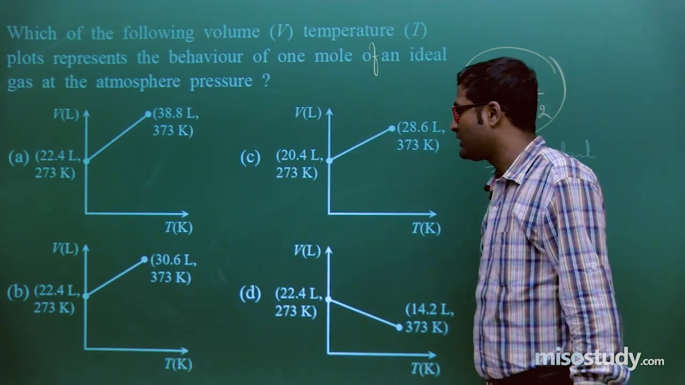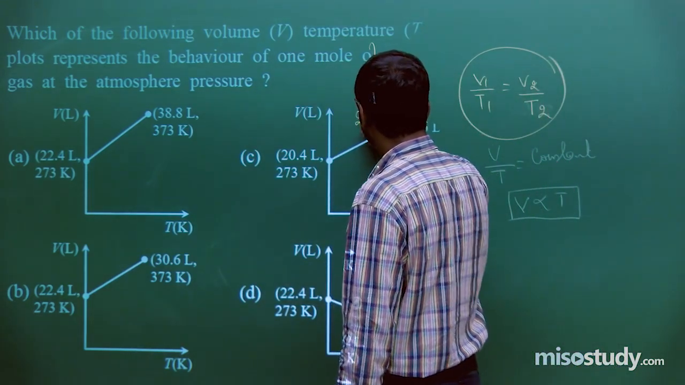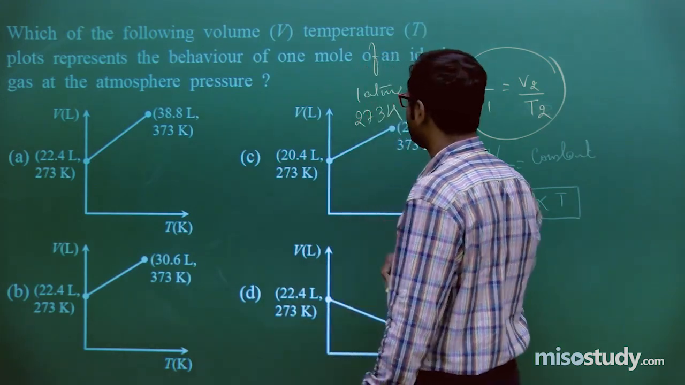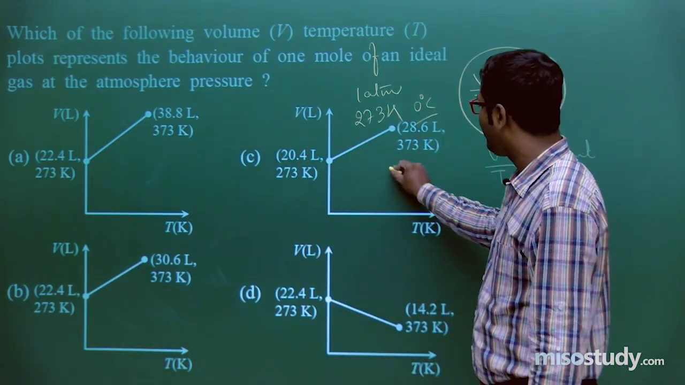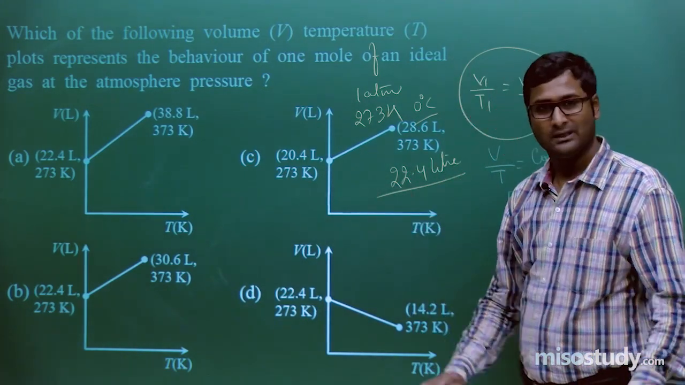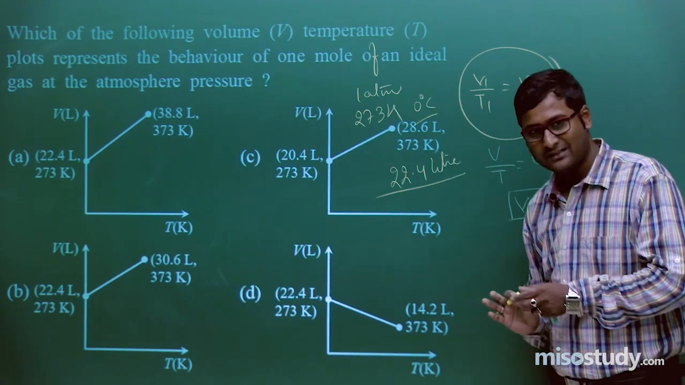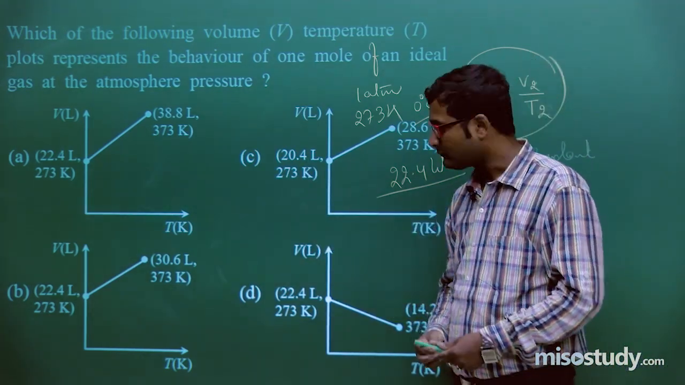First of all, check it out. At 1 atm and 273 Kelvin, that is 0 degree Celsius, the volume of a gas is 22.4 liter. According to the theory, is it correct? Yes, sir, it is correct. So look at C and D.